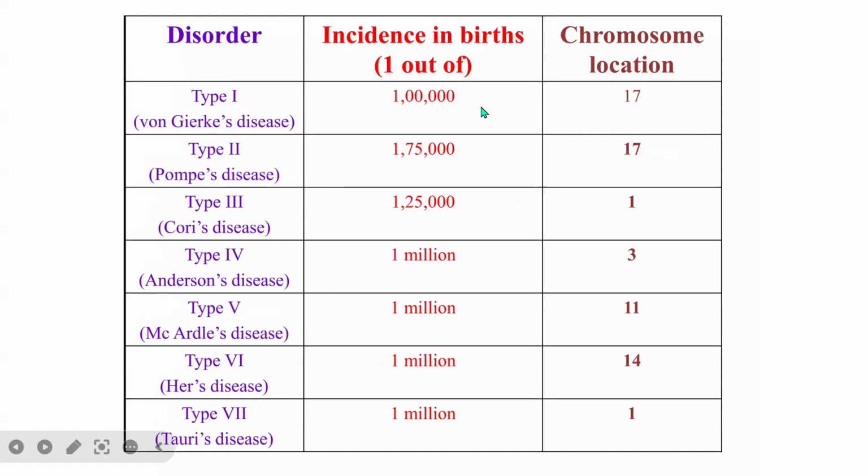These are the incidences of the disease. It is 1 out of 100,000 for type 1, and 1 out of 1 million for types 2, 4, 5, 6, and 7. These are the chromosome locations, that is, where the deficient genes are found.